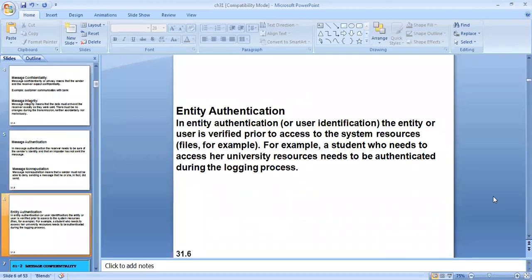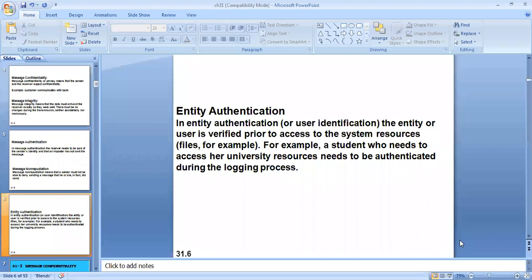Next is entity authentication. In entity authentication, or user identification, the entity or user is verified prior to accessing the system resources. For example, a student who needs to access university resources needs to be authenticated during the login process.